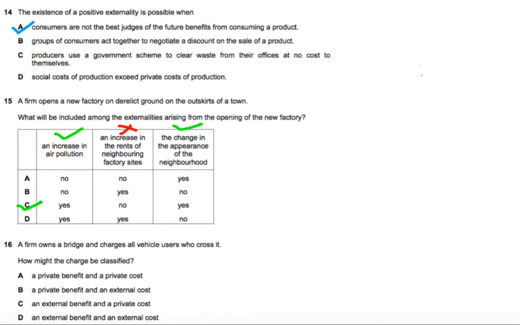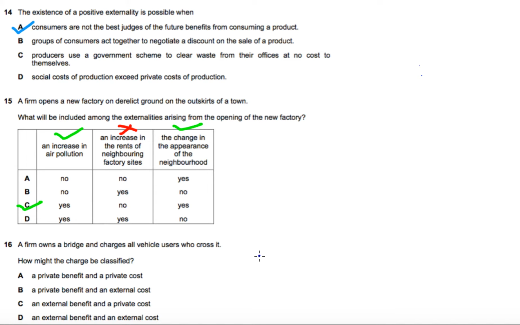Let's look at question number 16. It says that a firm owns a bridge and charges all vehicle users who cross it. Before we go to the options, the firm who owns the bridge is the supplier, and the users who cross it are the consumers.